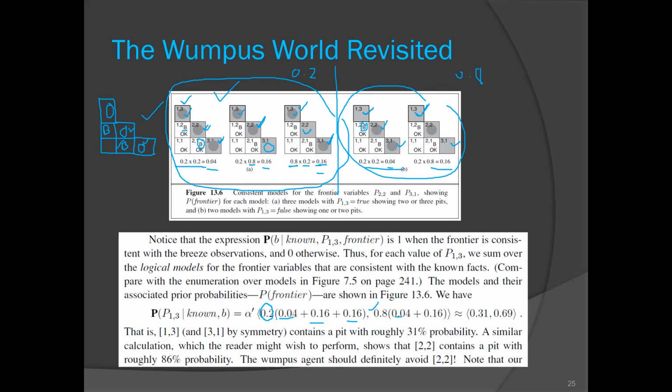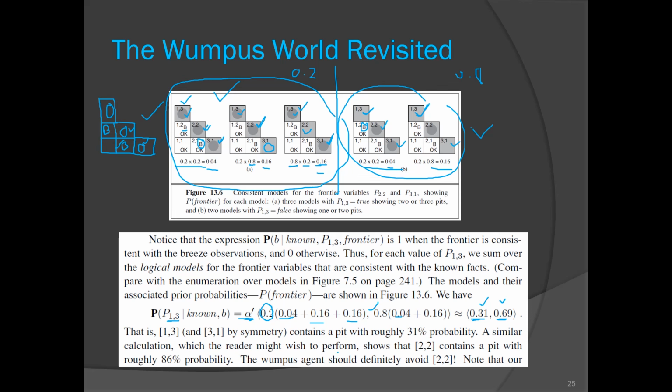That is the summation of the probabilities of all these possible worlds, multiplied by alpha. If you do the normalization, which we have to do, you get this probability: the probability of a pit at 1,3 is 0.31, and the probability of no pit at that location is 0.69.